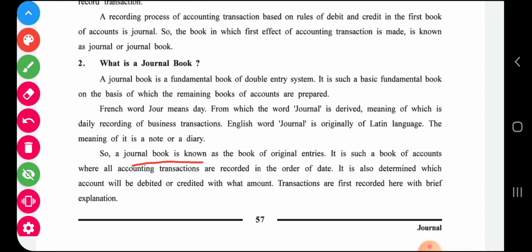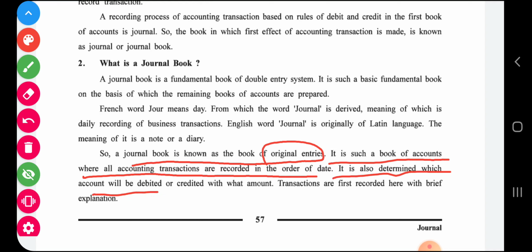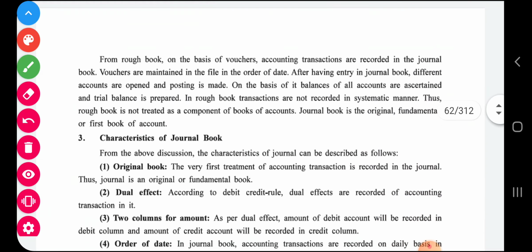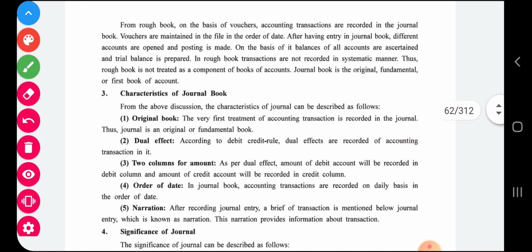Journal is known as the book of original entry because every business transaction is recorded first of all in journal. It is such a book of account where all accounting transactions are recorded in order of date. It also determines which account will be debited and which account will be credited with the amount. Transactions are first recorded here with brief explanations. Now, if you are eager to know how journal is prepared, then on the next page we have the specimen of journal. So let me explain the specimen.